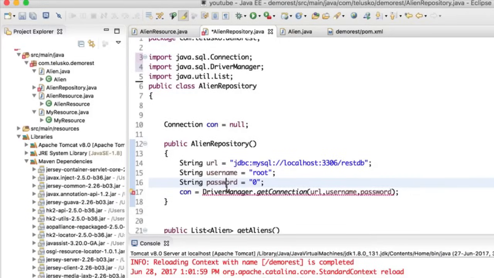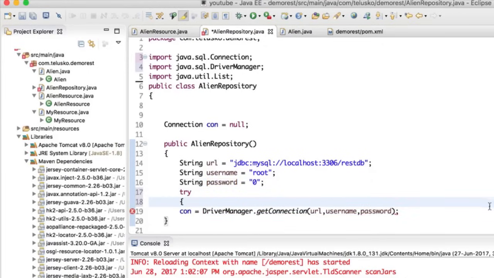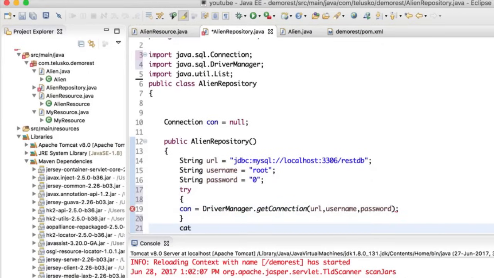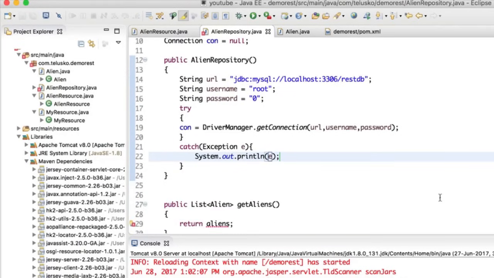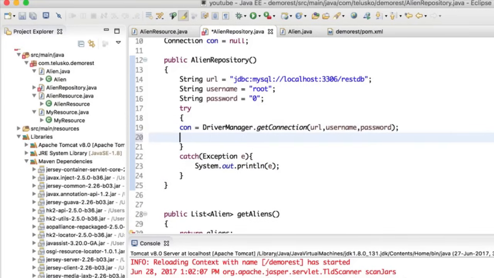What's wrong? Why? Oh, okay. So it says there is an unhandled exception. So of course, whenever you do these things, you have to make sure that you use try catch. We'll say try catch Exception e, and in case there's any error, we'll print system.out.println error. We can also maintain a log file. We can also do the print trace, but system.out.println is fine for me at least.